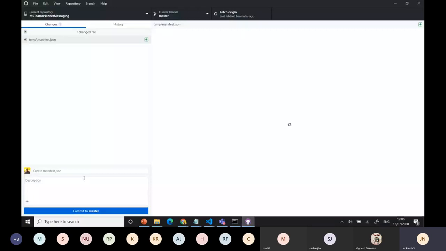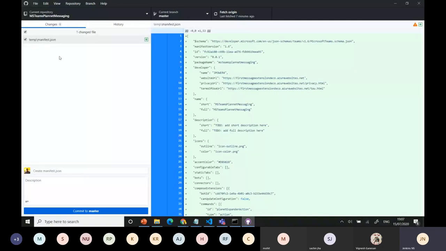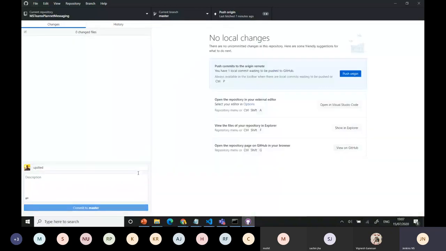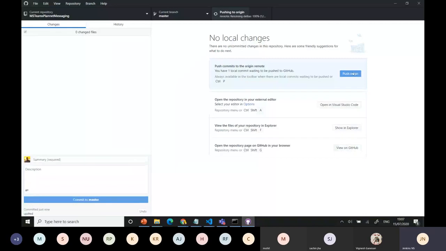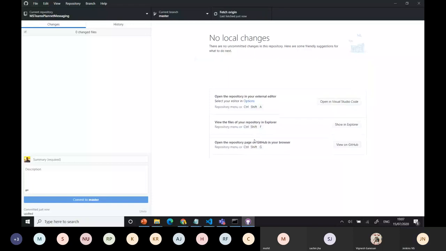If there are any changes, you go here and just push it. Okay, updated, because of the URL changes, right? See all the URLs changed here, then commit and push it to your GitHub. Okay, now deploy to Azure using Git. Then you can go to the Azure portal again.